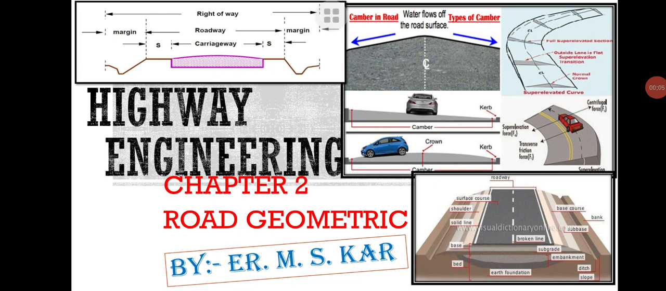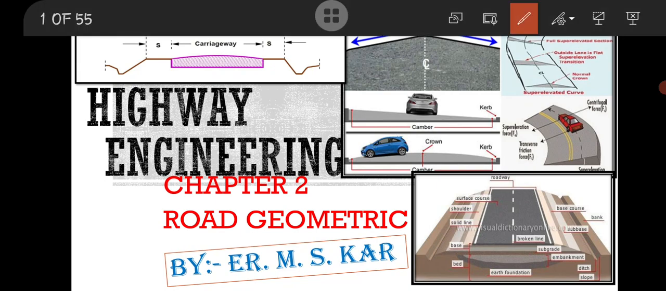Hello everyone, welcome to the second chapter or second lecture of highway engineering, that is road geometrics. In this topic we will discuss the different road geometrics, that is what is carriageway, what is shoulder, what are the different parts of the road. We will cover these things in this topic and how the superiority of road affects the speed, friction. These things we will cover in this topic.